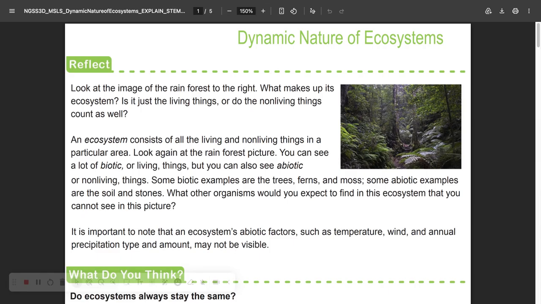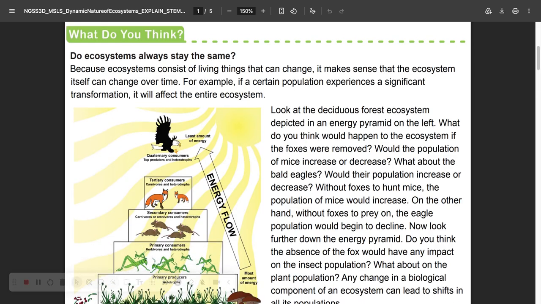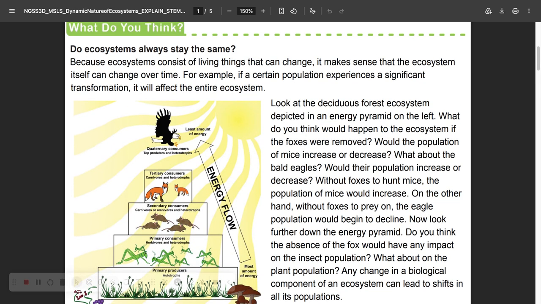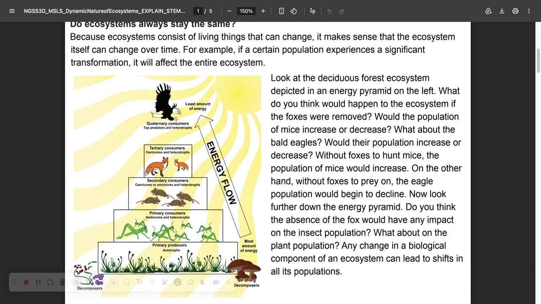It is important to note that an ecosystem's abiotic factors, such as temperature, wind, and annual precipitation type and amount, may not be visible. What do you think? Do ecosystems always stay the same? Because ecosystems consist of living things that can change, it makes sense that the ecosystem itself can change over time. For example, if a certain population experiences a significant transformation, it will affect the entire ecosystem.